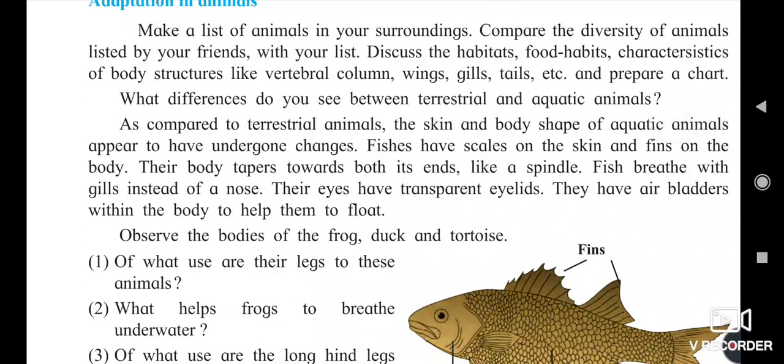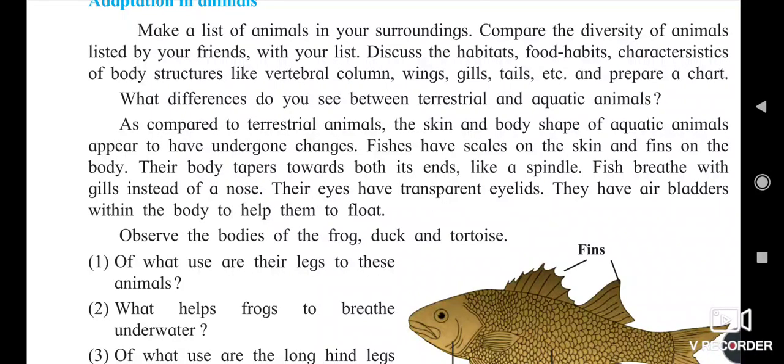What is the difference you see between terrestrial and aquatic animals? Terrestrial means the animals found on land, and aquatic animals, like fishes, are found in water bodies like rivers, wells, and the sea. As compared to terrestrial animals, the skin and body shape of aquatic animals appear to have undergone changes. Fishes have skulls, and on the skin, fins on the body. Their body tapers towards both ends like a spindle.